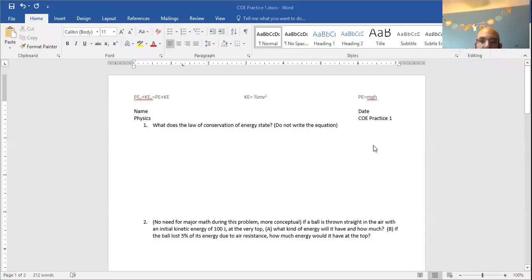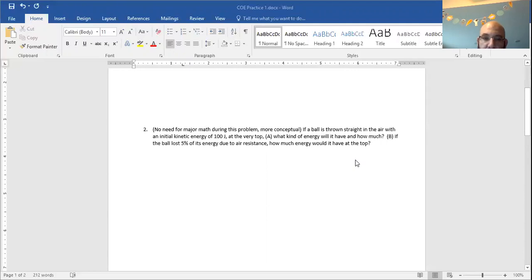All right, so here we go. Question one, what does the law of conservation of energy state? Pretty simple. The energy in the universe has to remain constant. And in a closed system, the energy before the event is going to be the same as the energy after the event. Anything that brings up the idea of conservation. Energy can change forms, just the total amount has to remain the same.